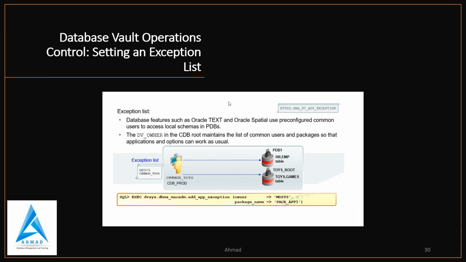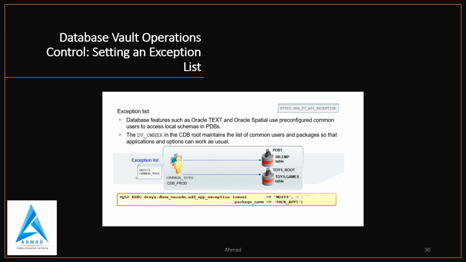Then setting an exception list. So what is that? Database features such as Oracle Text and Oracle Spatial use a pre-configured common user to access local schemas in PDBs. So the DB owner in CDB root maintains the list of common users and packages so that the application and option can work as usual. So this exception list is very important.